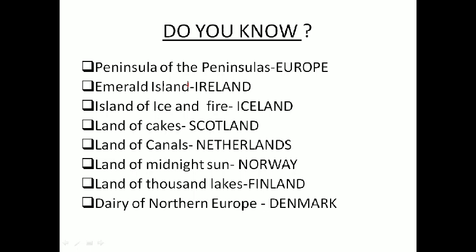Now, do you know that the peninsula of the peninsulas is Europe? So here I am using geographical sobriquets, but this is also one way to remember. Finally, our mission is to remember the countries, know the countries, then the map pointing work is to some extent completed.